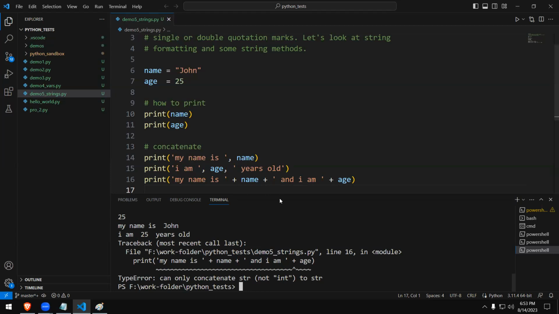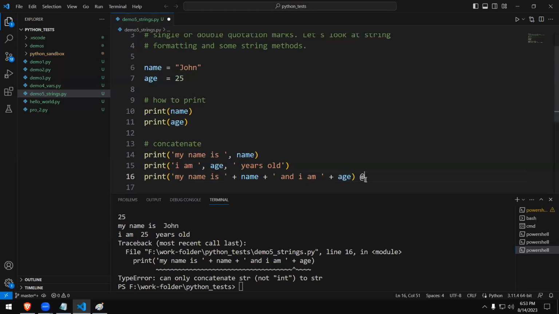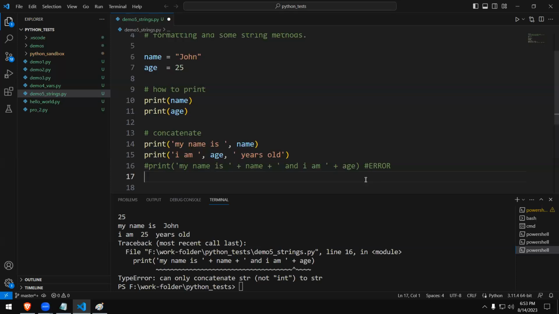You can use plus to do it, but you have to use some other way, and I'm going to show you how. Here, age is a numeric value, integer type. This is text type, or string. So from here to here, no problem, but this one joining is a failure. So let's put a hash mark here and say error. This will not work, so I'm going to comment it out. I'll keep it commented because I'm going to give you the file. Last week also, I think I gave you a file. Now let's try the correct way to do it.